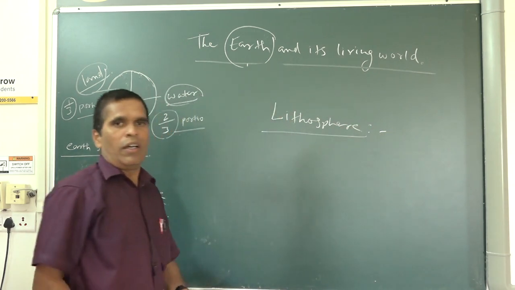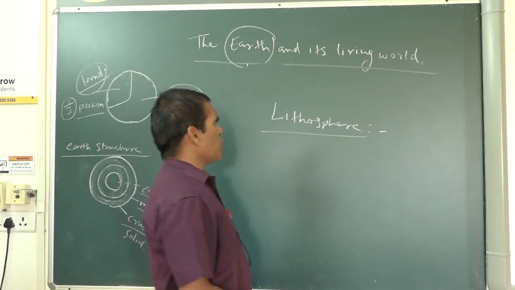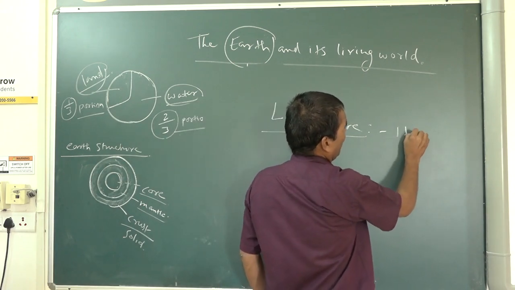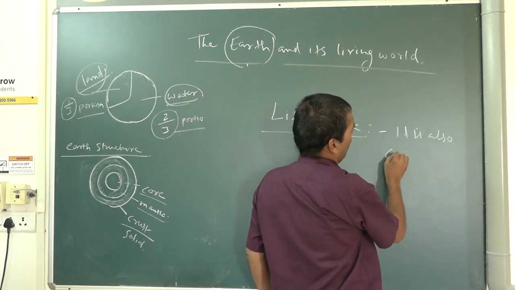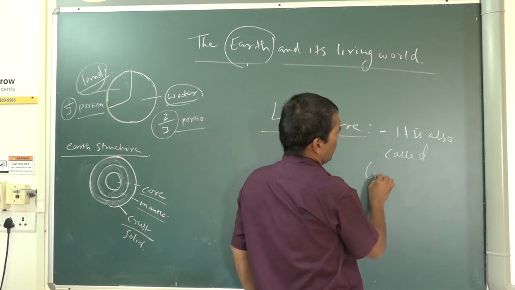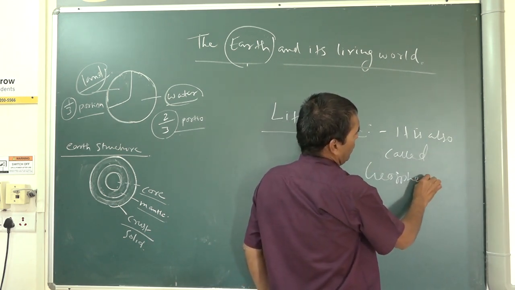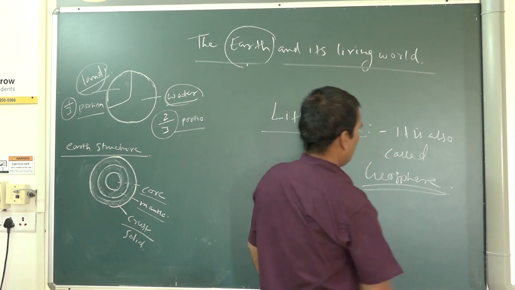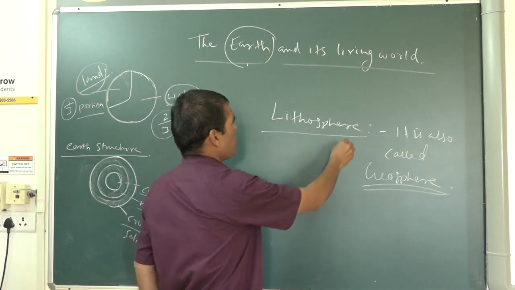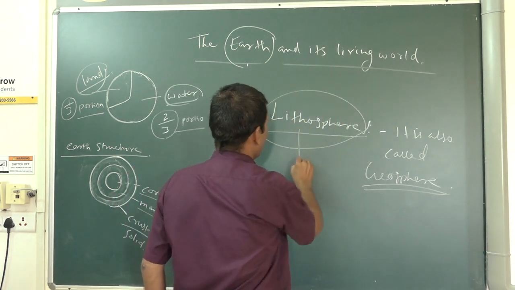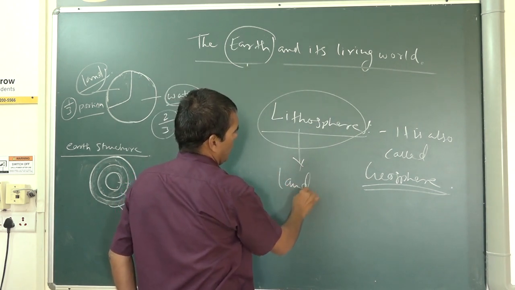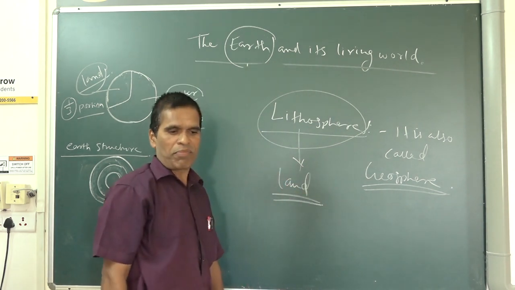Lithosphere. What is the lithosphere? It is also called the geosphere. Mostly what you see as the land portion is called the lithosphere.